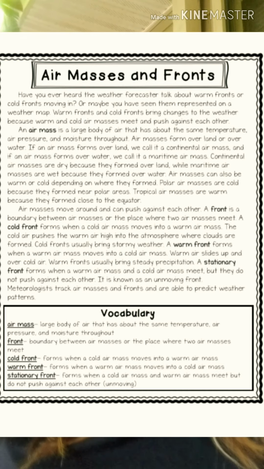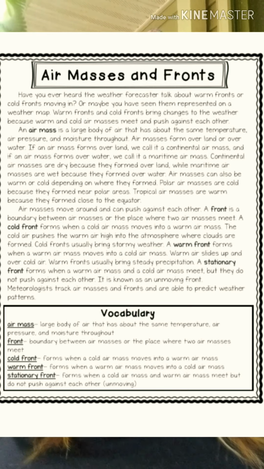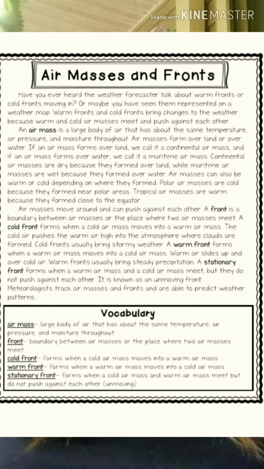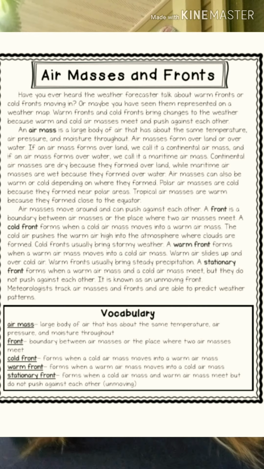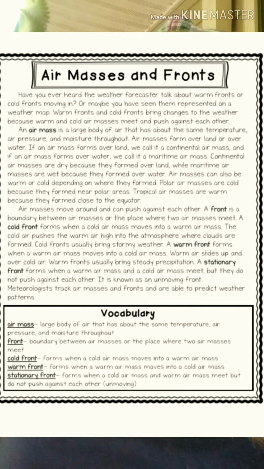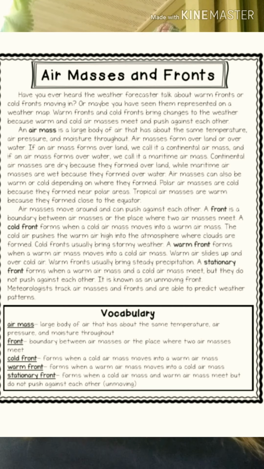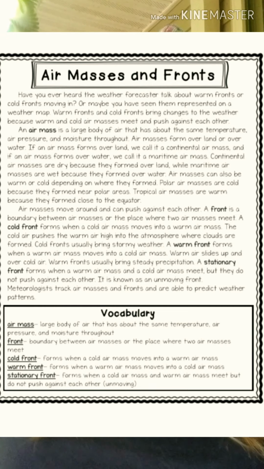If an air mass forms over land, we call it a continental air mass. And if an air mass forms over water, we call it a maritime air mass. Continental air masses are dry because they formed over land, while maritime air masses are wet because they formed over water. Air masses can also be warm or cold depending on where they formed. Polar air masses are cold because they form near polar areas. Tropical air masses are warm because they formed close to the equator. Air masses move around and can push against each other. A front is a boundary between air masses, or the place where two air masses meet.